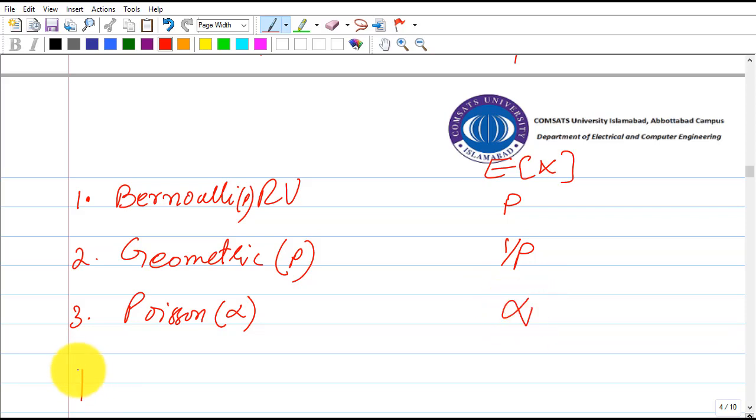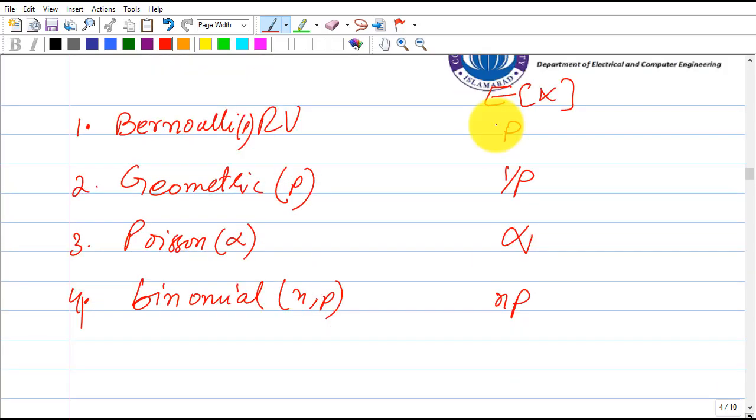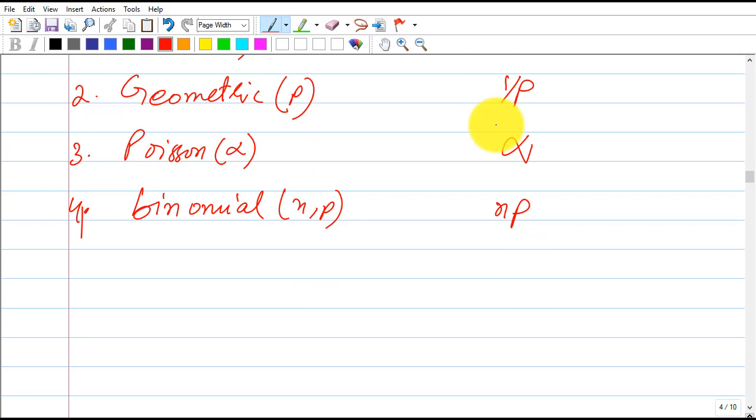The binomial n, p has the expected value simply n times p. And for Pascal, that we had seen, Pascal k, p, we have the expected value as k over p.